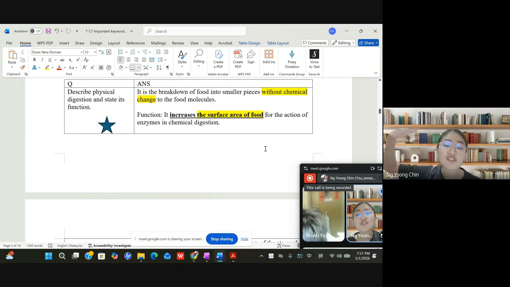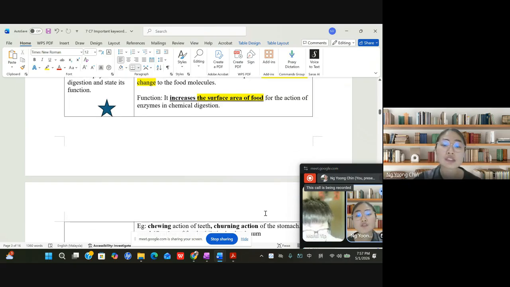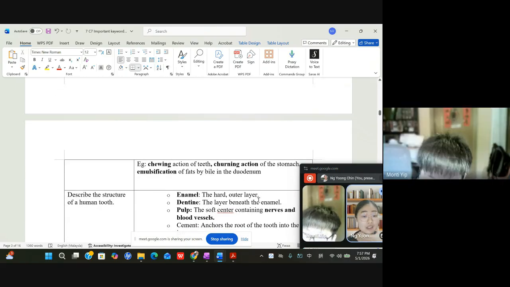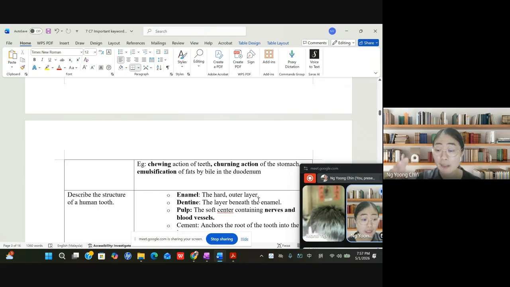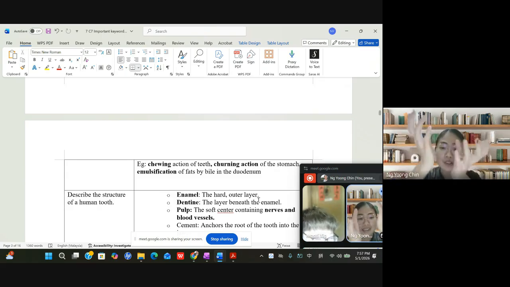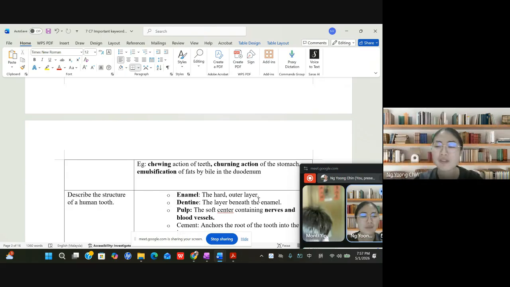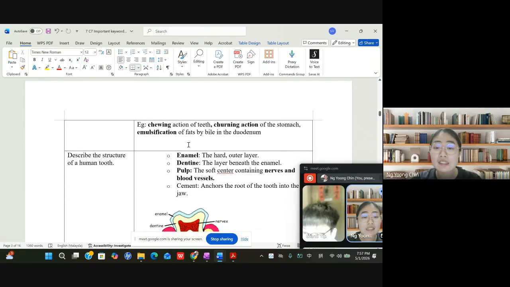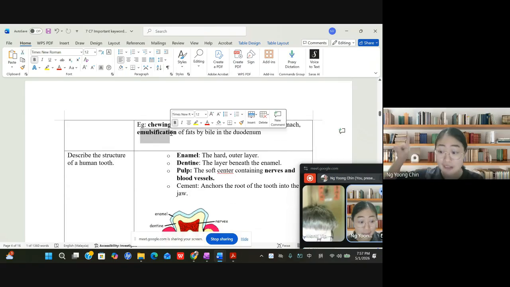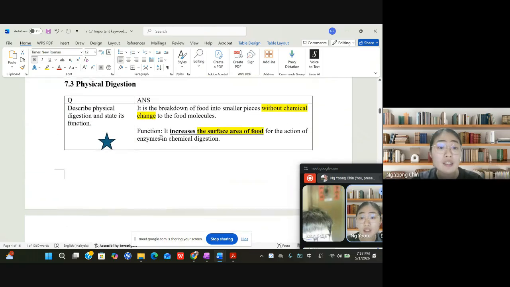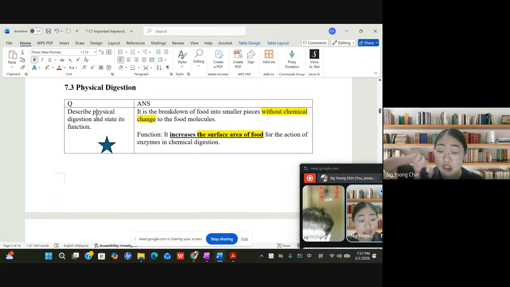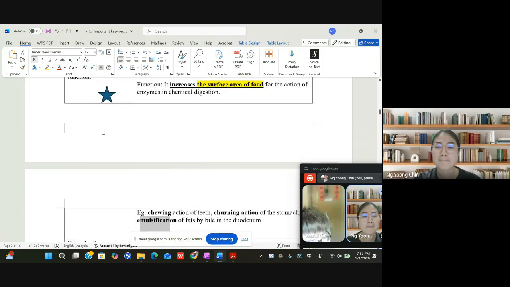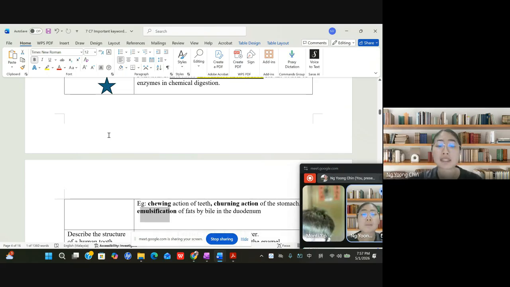Examples of physical digestion would be the chewing action of the teeth, and the churning action of the stomach. You know your stomach, right? It can churn. If you didn't eat food, you feel the stomach churning and you feel very uncomfortable. Also emulsification is a kind of physical digestion, because it just changes the physical form only, from large to small particles.